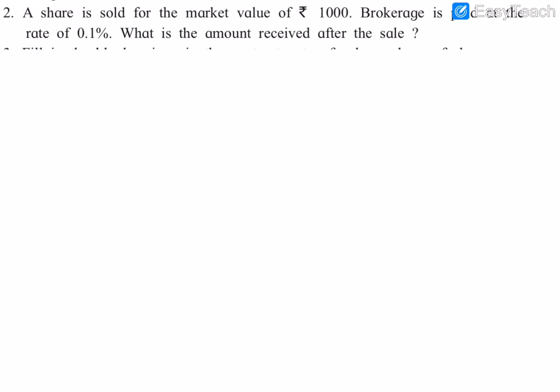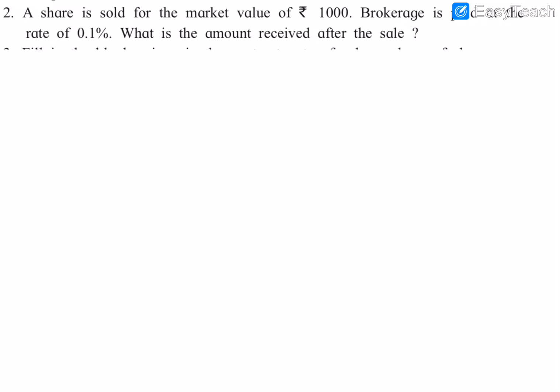So we are going to the next problem. A share is sold for the market value of 1000 and the brokerage is paid at the rate of 0.2. What is the amount received after the sale? So the market value is given, that is rupees 1000, and the brokerage paid is given as 0.1, and we have to find the amount received after the sale. It means we are selling the share that we have in our hand. The amount received after the sale means the amount we get when we sell a share that is with us.